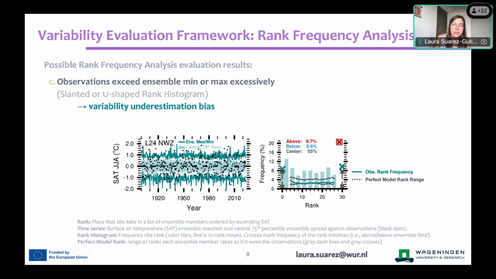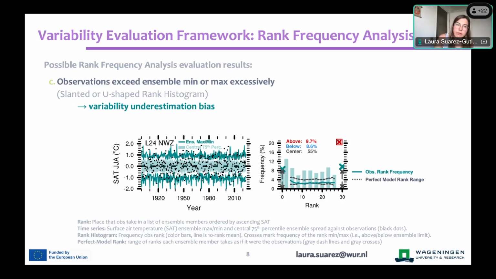So in this case that you see here, observations are detrended in this case in the model as well. So observations falling outside of the ensemble spread means that the model underestimates the observed variability, and then it takes this minimum rank and maximum rank with too high frequencies.